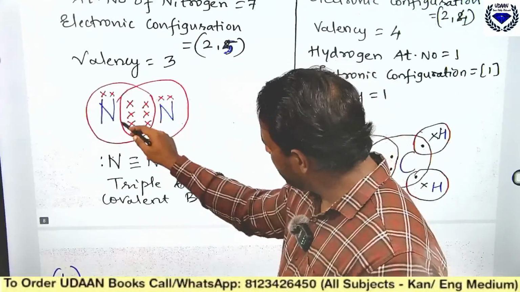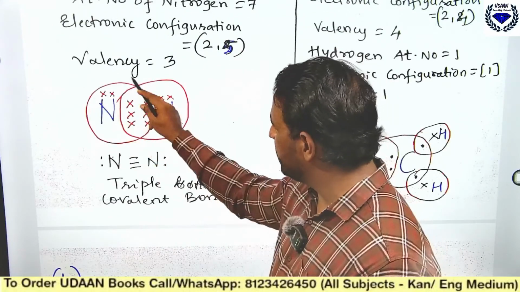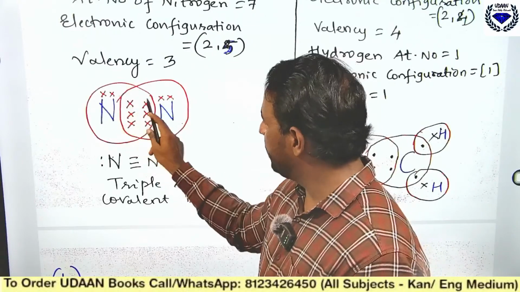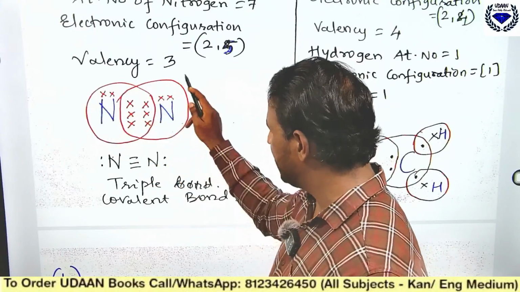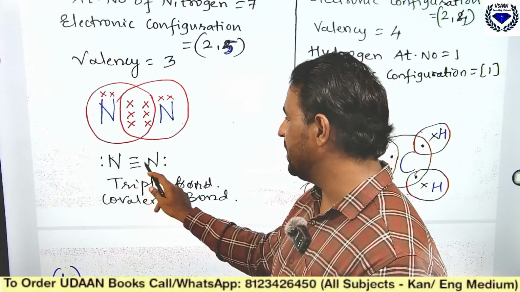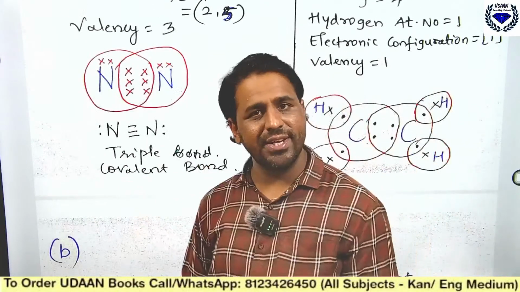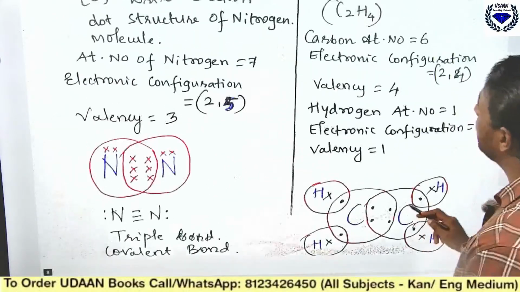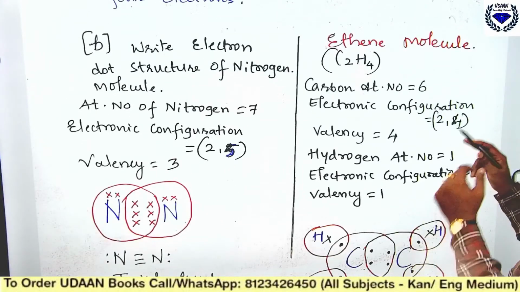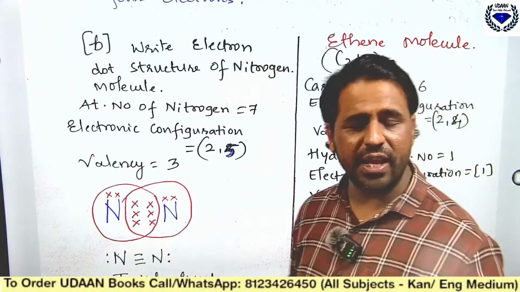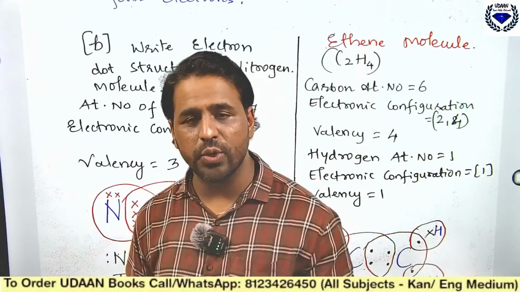So in the diagram, every circle should have 8. This circle has 8 and this circle has 8 electrons. So nitrogen between them has a triple bond. Which bond is it? Covalent bond.